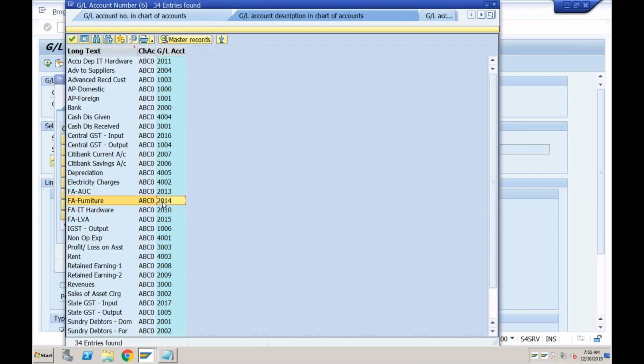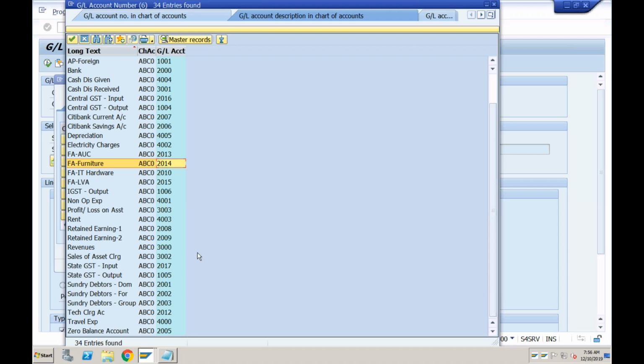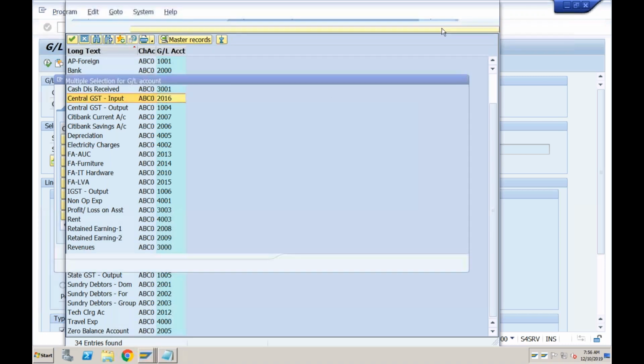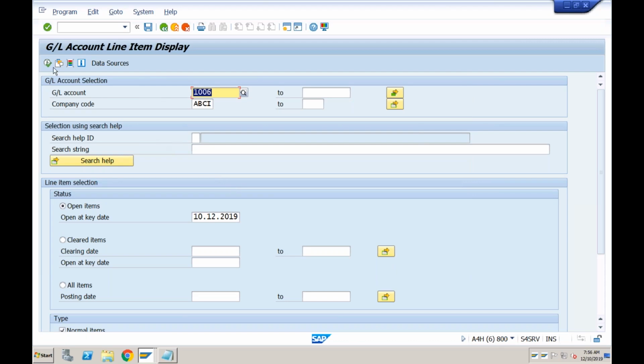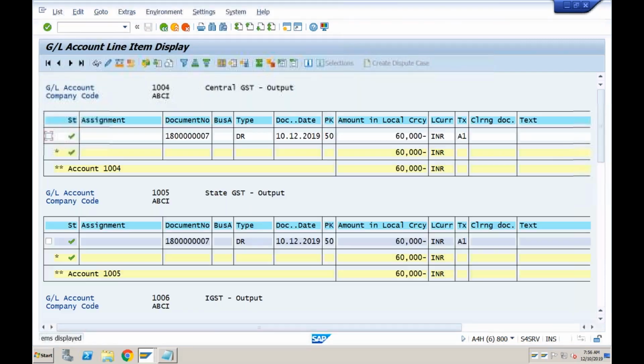No, not 2014, it is 201678, right? 2017, 2016, and 2018, I think, yes. So 2016, 2017, and 2018. Okay, so let's see what is the total balance available in this GL accounts.